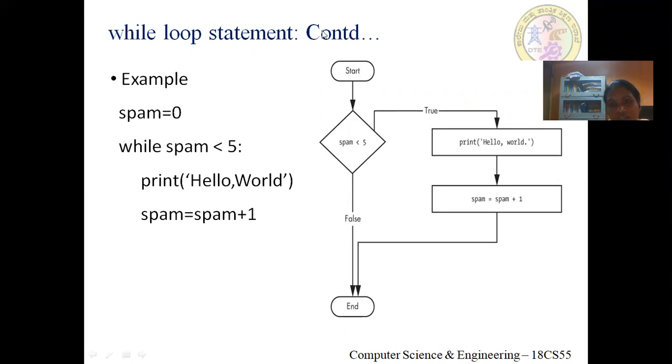If you look at the flowchart of the while loop, it will start first, and you'll be comparing whether spam is less than 5. It's true. Then the clause related to the while loop will be executed over and over. So print hello world, then spam is incremented by 1. From 0, it will become 1. And again, the execution will be continued again and again if the condition is true.